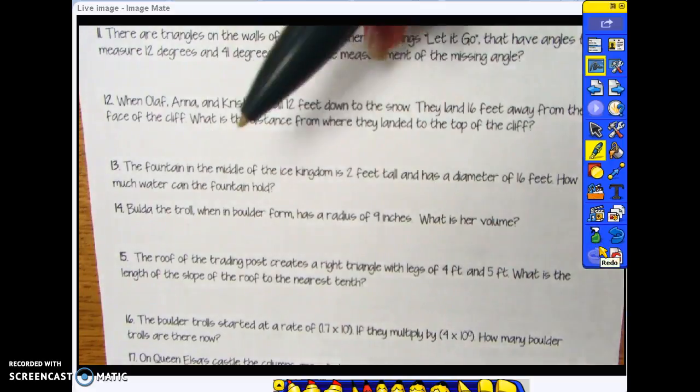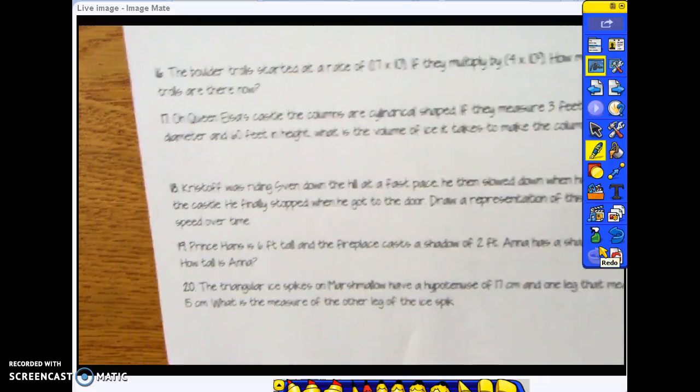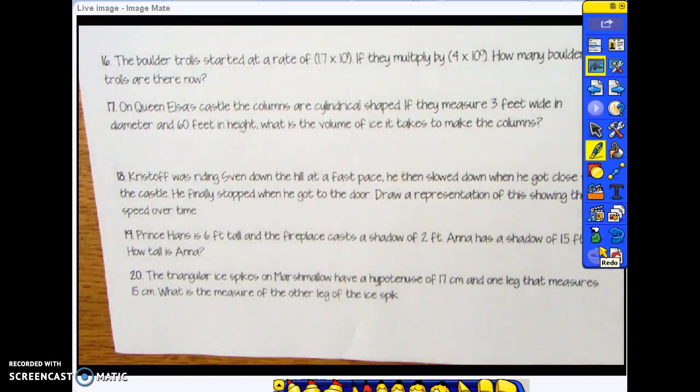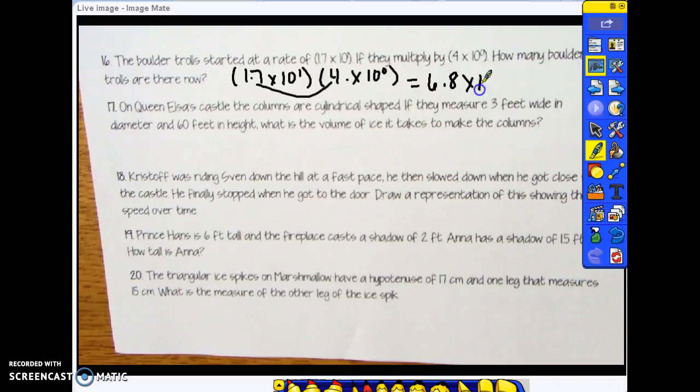For number 16. The troll started at a rate of 1.7 times 10 to the 1st power. If they multiply by 4 times 10 to the 0, then how many are there? We have to multiply our coefficients together and add our exponents to get 6.8 times 10 to the 1st power. We need to keep our answer in scientific notation.